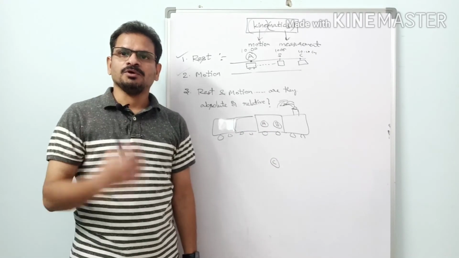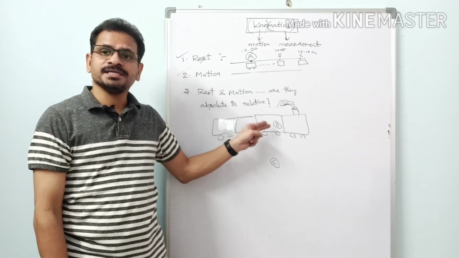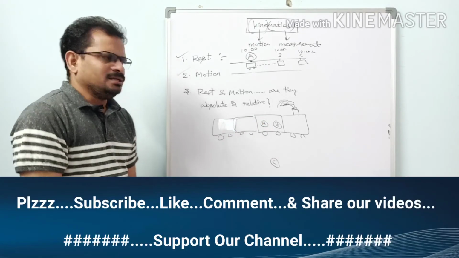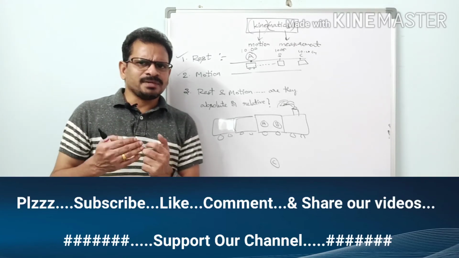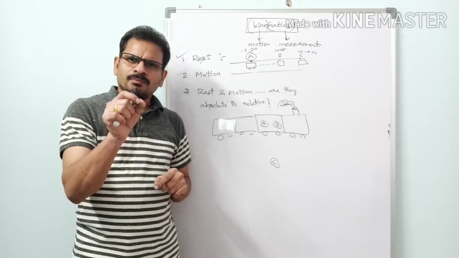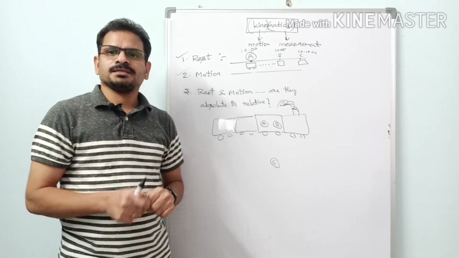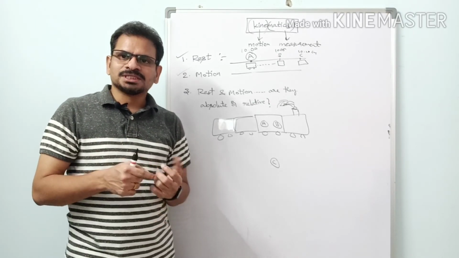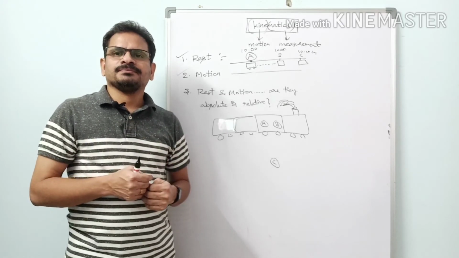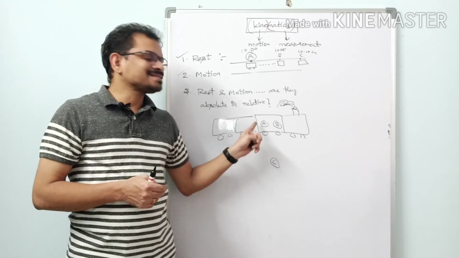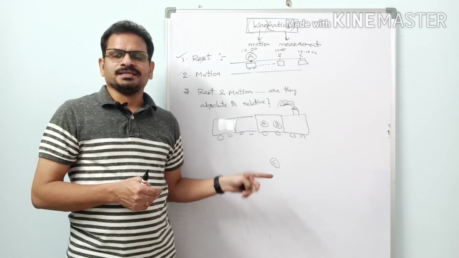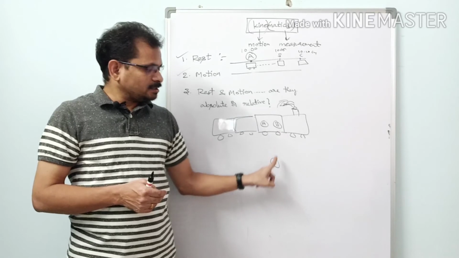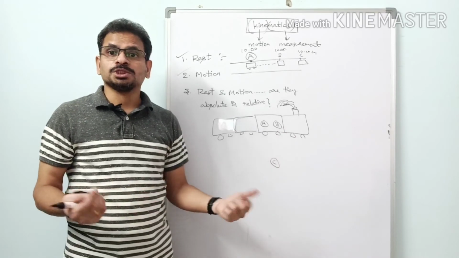Leave them. Now the doubt is ours: who is correct, A or C? Both of them are correct. But at the same time, I told you previously that a body should be either in a state of rest or in a state of motion. Rest and motion cannot happen simultaneously. So who is correct in this case? At the same time, this person is saying B is in rest, and this person is saying B is in motion.